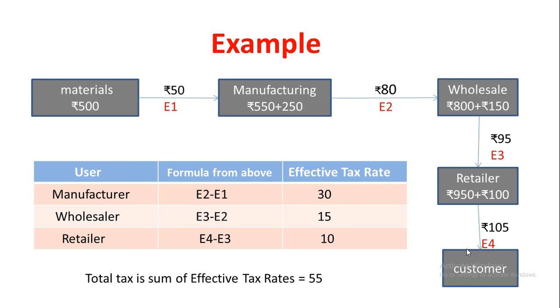Similarly, the wholesaler buys the good from the manufacturer, adds his profit margin, say 150 rupees for marketing the product, and sells the good to the retailer for 950 rupees. The 10% tax will be 95 for the wholesaler. His effective tax from the figure is E3 minus E2, that is 15. The same repeats for the retailer as well. You can simply understand from the diagram. The total tax that cascades from manufacturer to retailer in this case is 55.